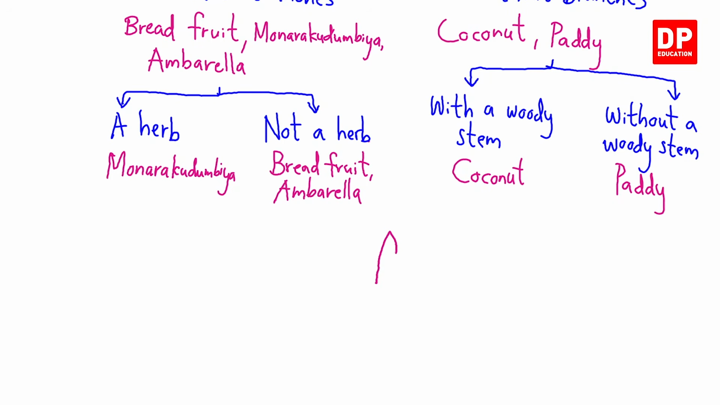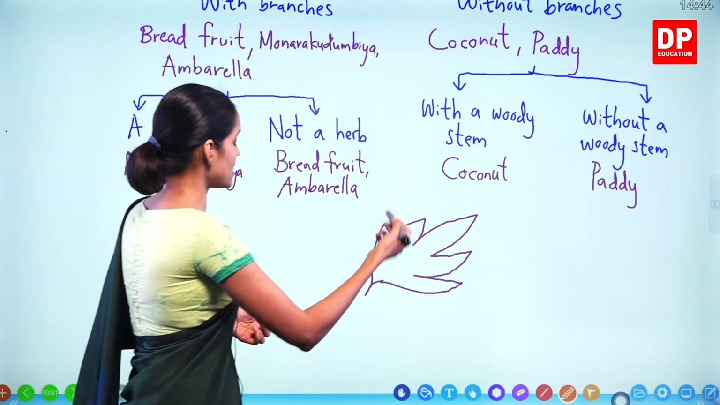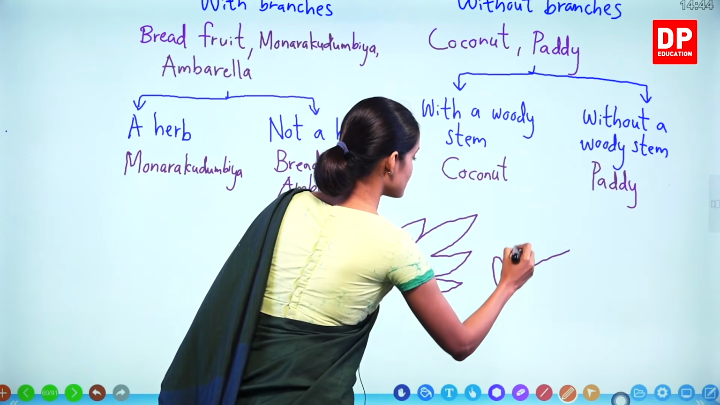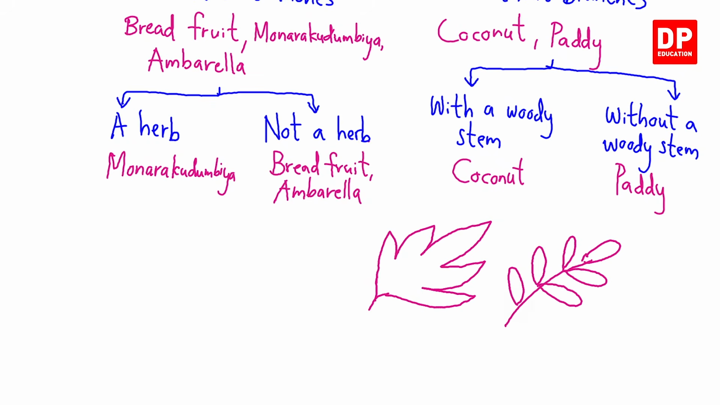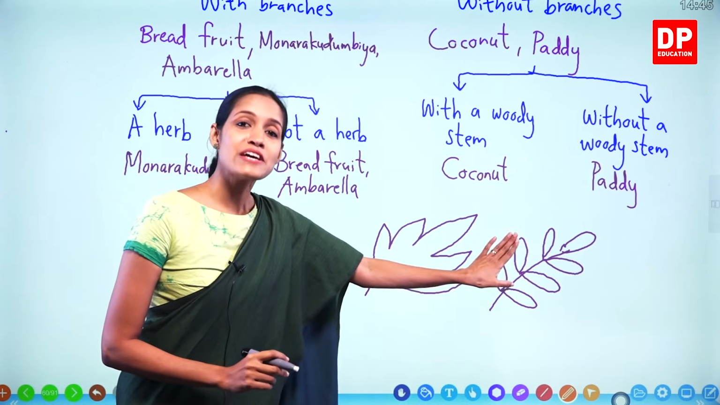So what is the shape of the breadfruit leaf? Have you seen? Something like this. Right. Breadfruit leaf is something like this. Okay. And what about Amberella? Amberella, it is something like this. So by looking at these 2 leaves, what can you say, children? This is a simple leaf and this is a compound leaf.